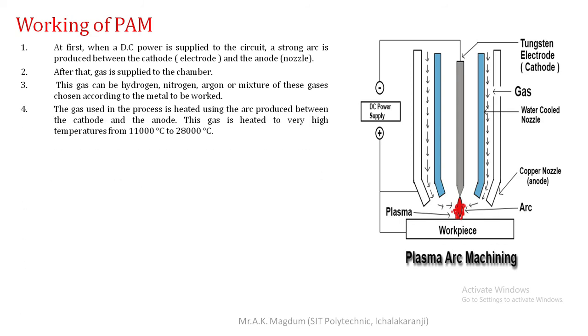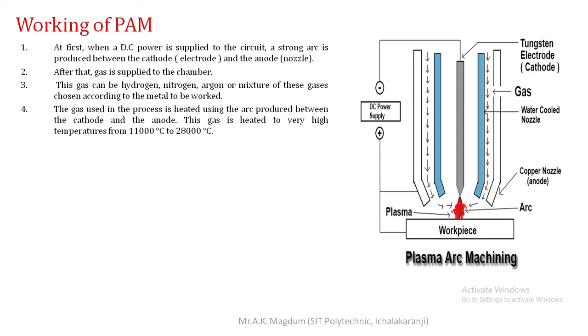Next, the gas used in the process is heated using the arc produced between the cathode and the anode. This gas is heated to a very high temperature, from 11,000 degrees Celsius to 28,000 degrees Celsius. Because of the gas delivered into that particular nozzle, we easily reach that type of temperature.